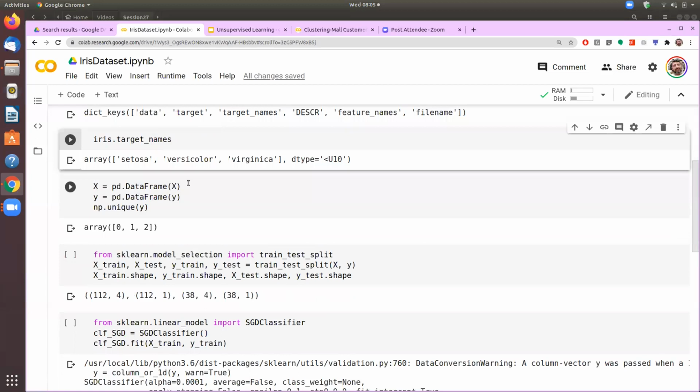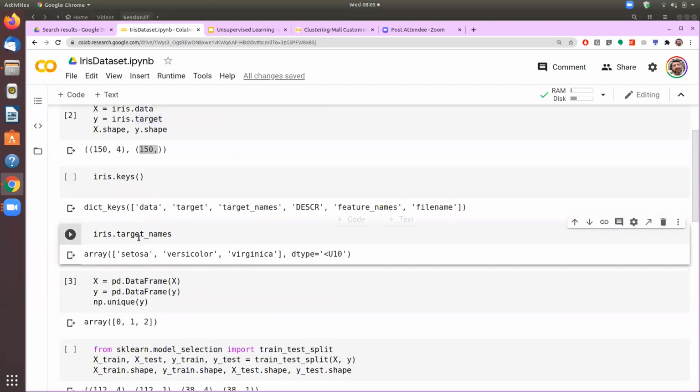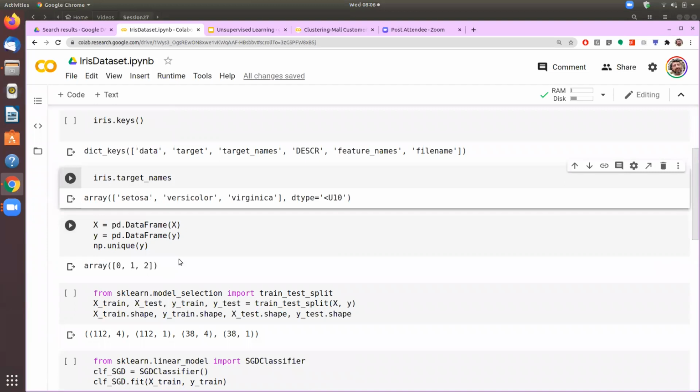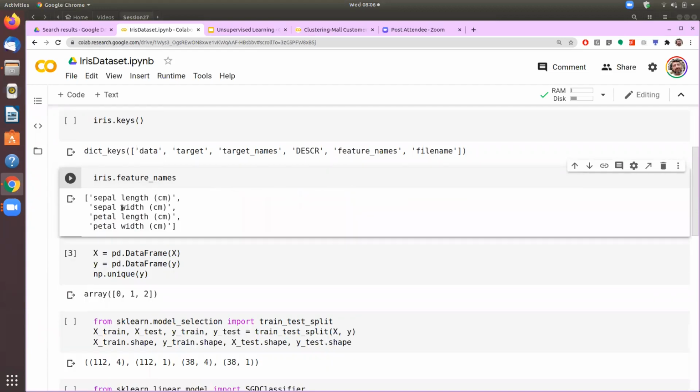Now, what we have to do is to find out a classification algorithm where we say that based on the information that we have available, let's see what is there in X. So if you say here iris dot feature name, so the features we have been given are these four features. It is the length of the sepal, width of the sepal, length of the petal, and width of the petal.